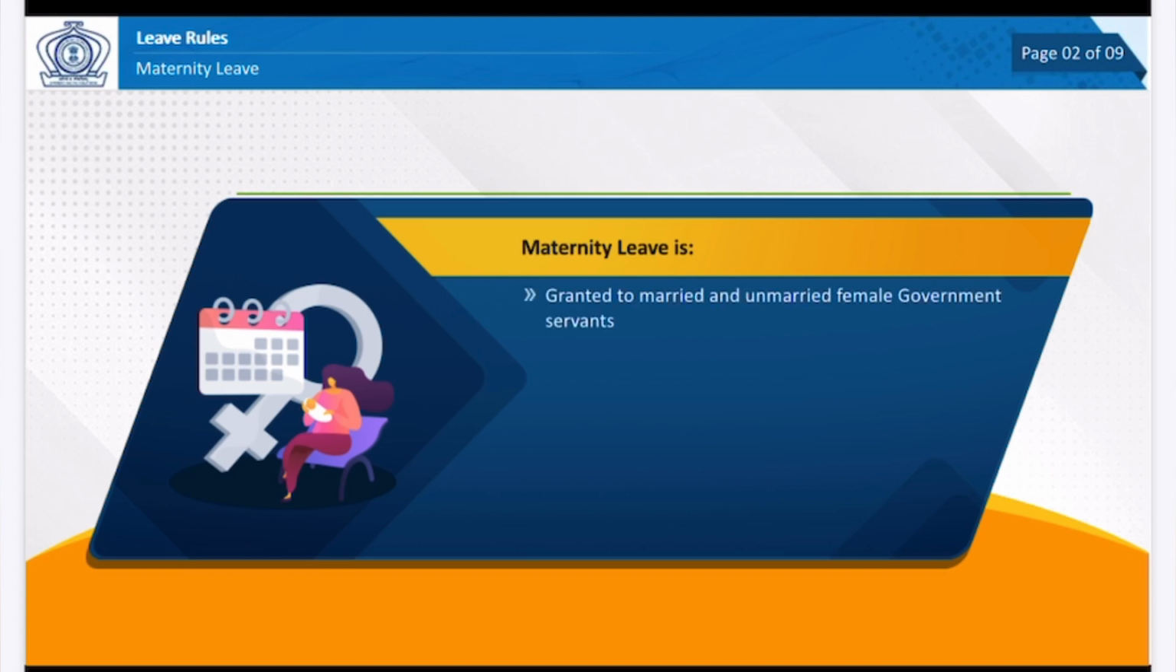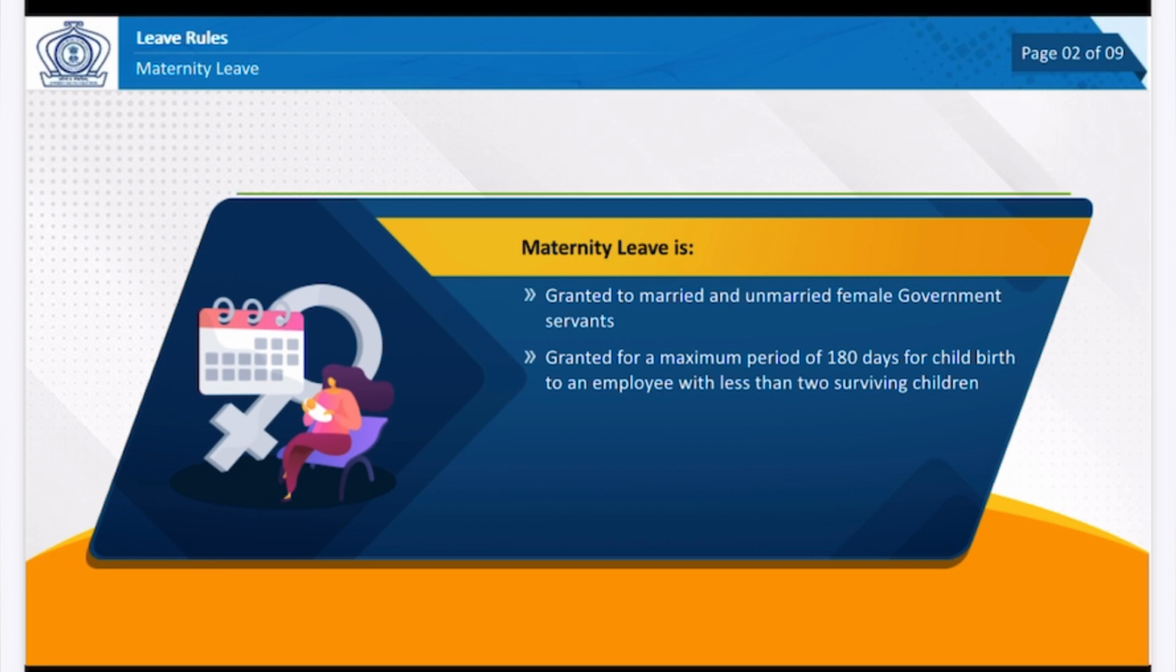Maternity leave is granted to married and unmarried female government servants. It can be granted for a maximum period of 180 days for childbirth to an employee with less than 2 surviving children. In case of miscarriage or abortion, a total leave of 45 days in the entire service can be granted. It is granted with a full salary.